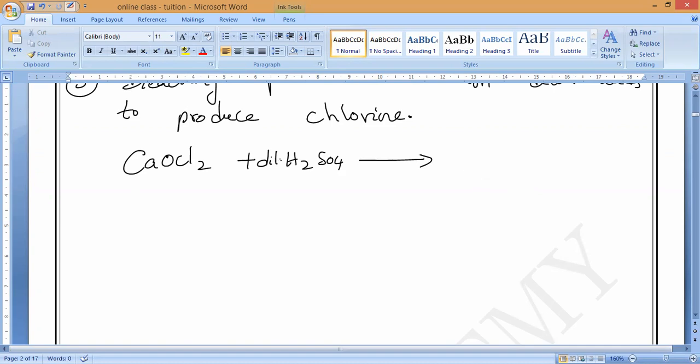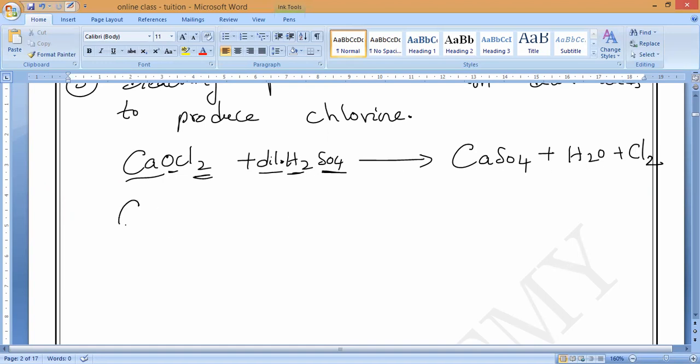What will come? Calcium sulfate, H2O, plus chlorine gas. In the exam you are not supposed to get confused. So CaOCl2 plus dilute H2SO4 gives CaSO4 plus H2O plus Cl2. I think it is balanced.